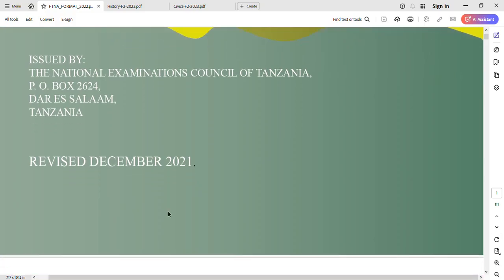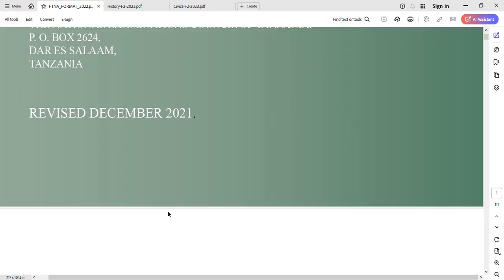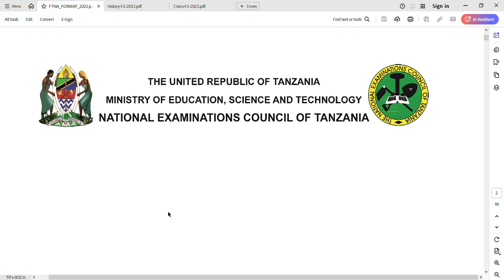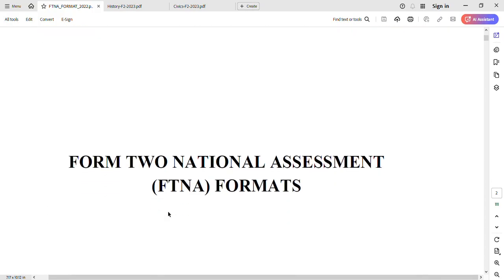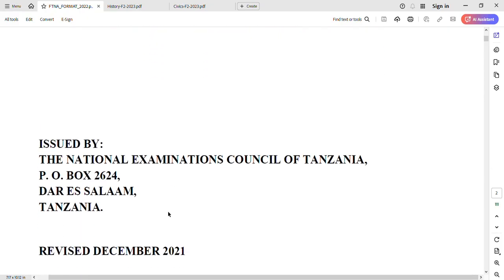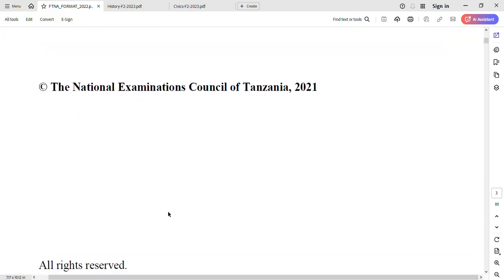And as you see here, it was published in 2021. It was revised in 2021, National Examination Council of Tanzania. So it means that the information I'm going to discuss with you is correct and legal information prepared by NECTA, those who are responsible for preparing the assessment exams in Tanzania, especially for primary, secondary, and some levels of college. So that is just a brief introduction of the document.